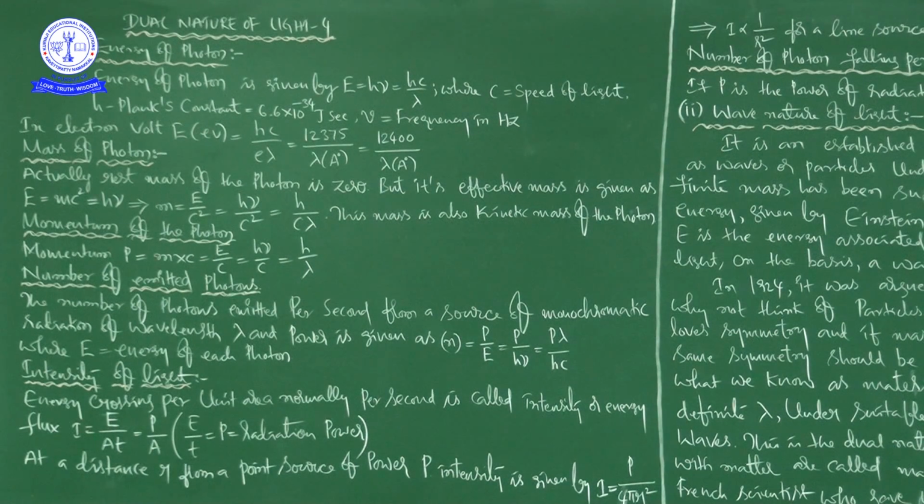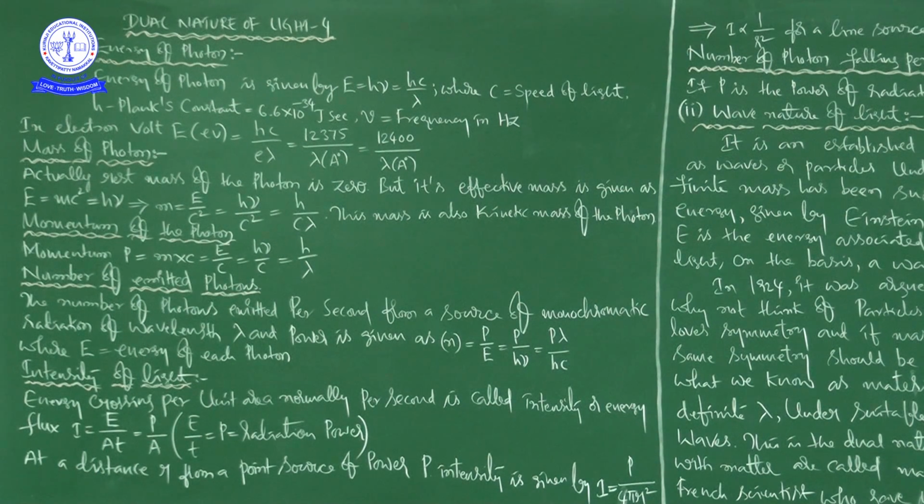And there itself, we have to discuss two things. One is particle nature of light, another one is wave nature of light, right? So we started particle nature of light yesterday. From there onwards, we will continue this class. What is photon also we discussed, right?